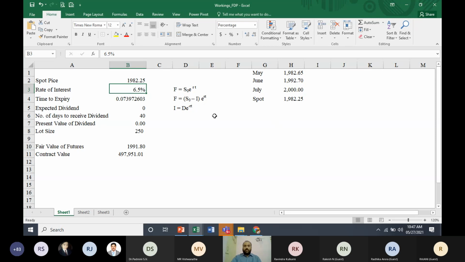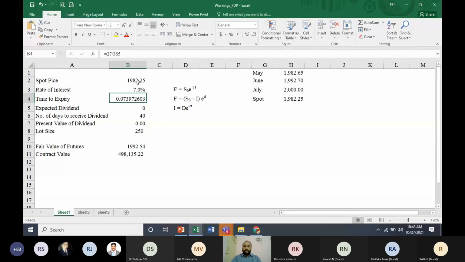Or you can quote whatever the price. Suppose you're not, you cannot do that. If you, then you can quote 7%. If you quote at 7%, you can check here, that means approximately the market interest rate they're considering for valuation of your future is 7%. At 7%, it is almost matching. So when this is the case, it is impossible to do the arbitrage.